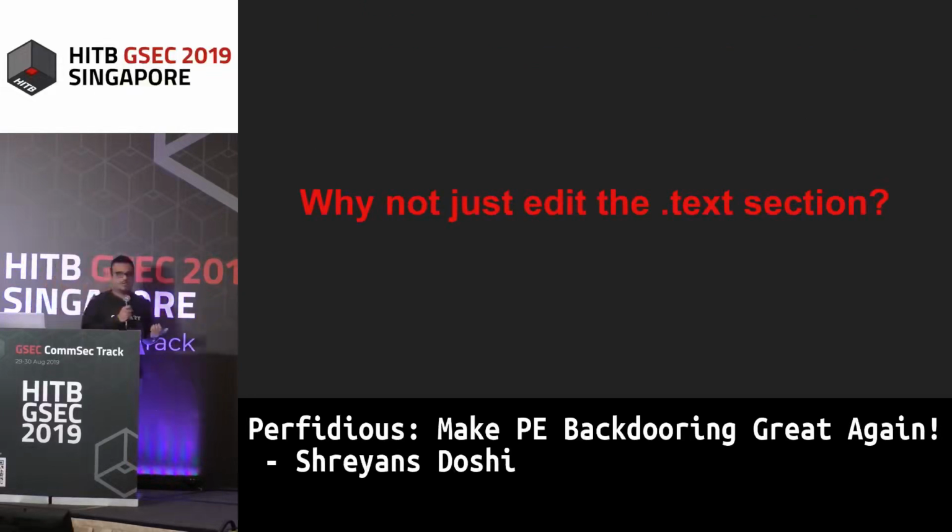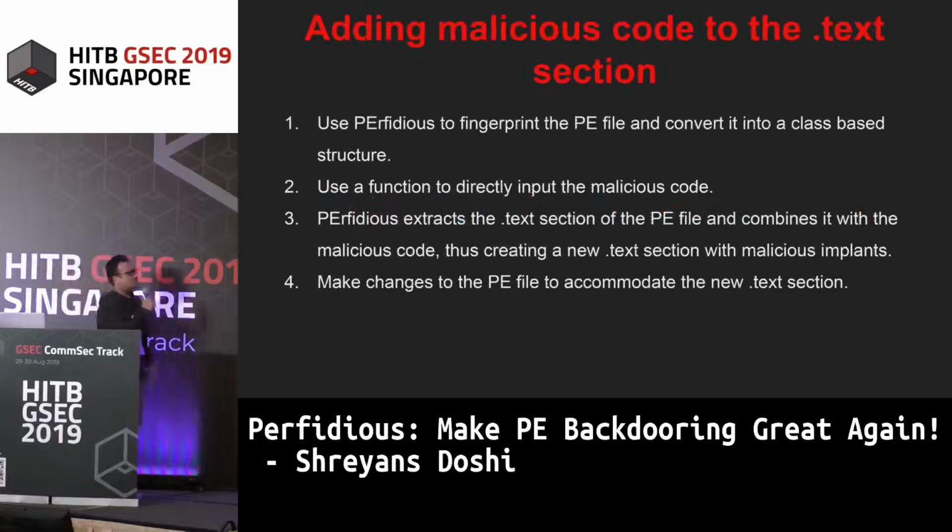So I had a question. Why not just edit the text section instead? Just edit the text section, make it larger, fit your code inside it, and make it run, right? So what Perfidious is trying to do is fingerprint the entire PE file and break it down into individual blocks that can be increased or decreased in size, and use that to directly input malicious code inside the text section of a PE file. It extracts the text section, combines the code that is present inside the text section with the malicious code using jumps, and then assembles the PE file from the ground up, right?